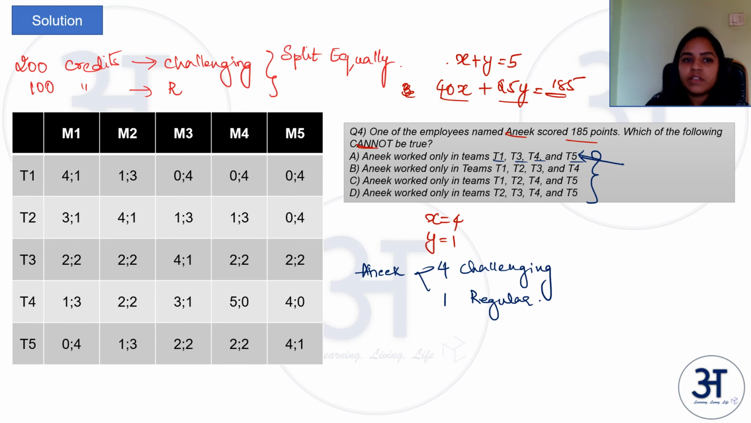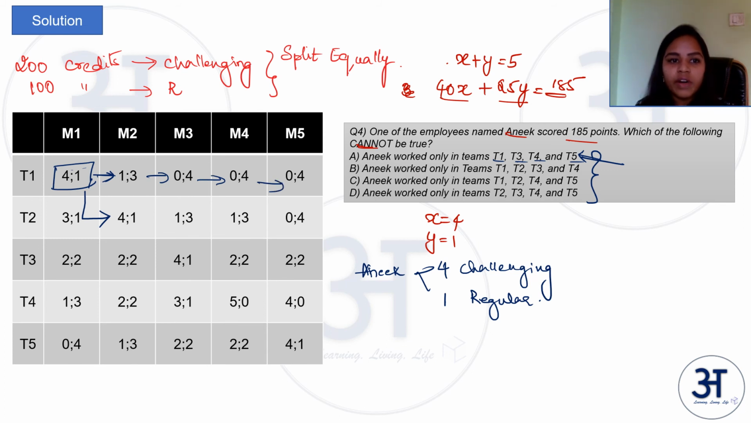T1, T3, T4, T5. So say Anik participated in T1 when it is challenging. Okay, imagine he participated in team 1 in month 1. In that case, he has options. In whichever month he participated in T1, he has 3 options. One, he can stay in T1. If he is in T1 in month 1, then he can shift to T2 in month 2. Or if he is in T1 in any other month, he can only either stay in the same team, or he can shift to T5, right? Because we have that shuffling happening.